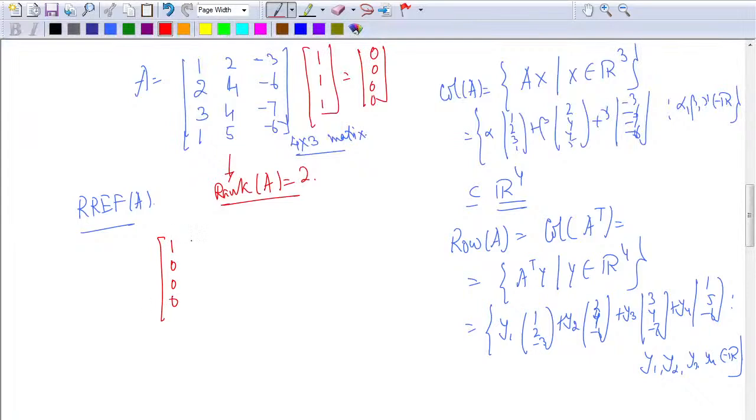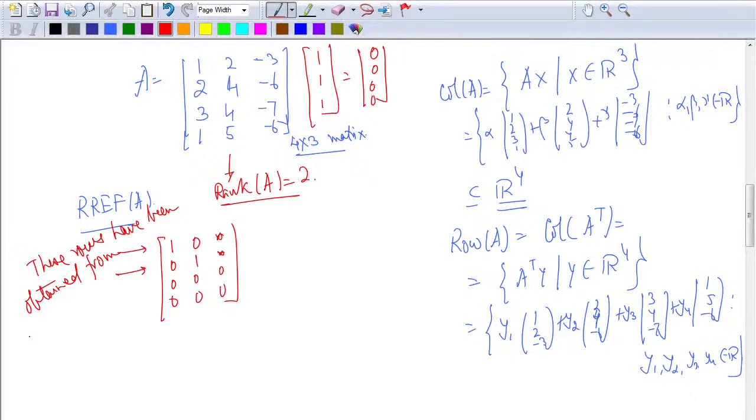There are 4 components, so it will be this, and there will be some things here that I do not know what they will be. Alright, so this part says that look at this row and this row. These rows have been obtained from initial rows of A. Alright, so not in this example, but if I look at this example, understand it nicely.